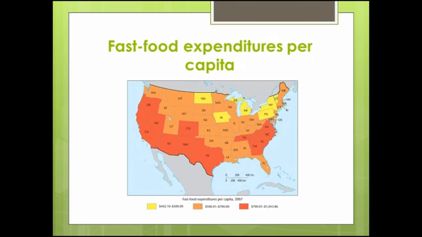Well, this is also a regionalization which has been done based on the amount of money spent on fast food. And interestingly, we see that the West and East Coast spend the most on fast food. The regions can also be based on, as we can see on the map, how much money is being spent on fast food.